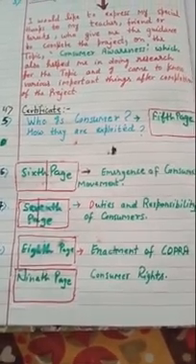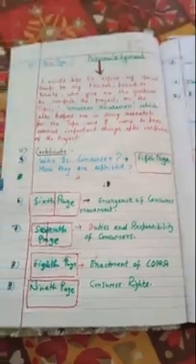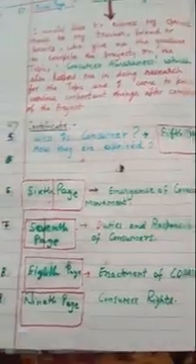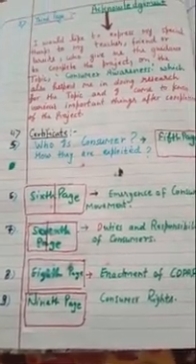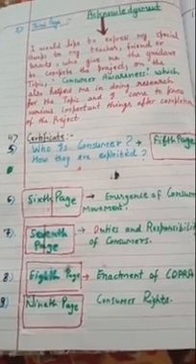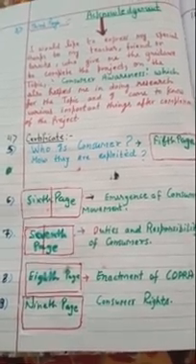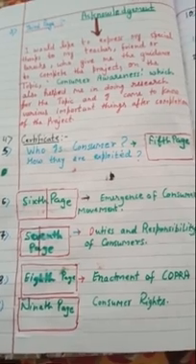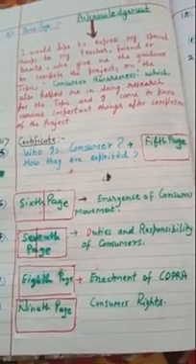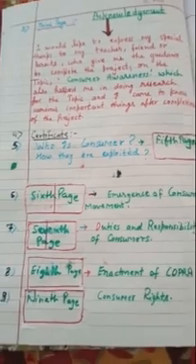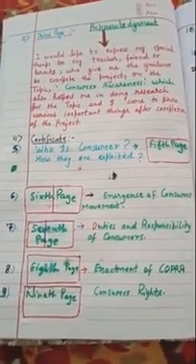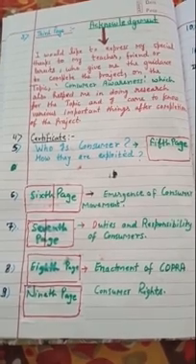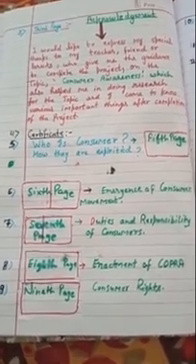is a consumer, how they are exploited. And remember when you are writing this content on the blank page, on the other side, the left hand side, you can make a wonderful caricature with dialogues. You can use suitable pictures and illustrations from anywhere which are relevant to your headings. It is important. You are supposed to make any type of diagrams, flowcharts, pictures which are meaningful to your topic.